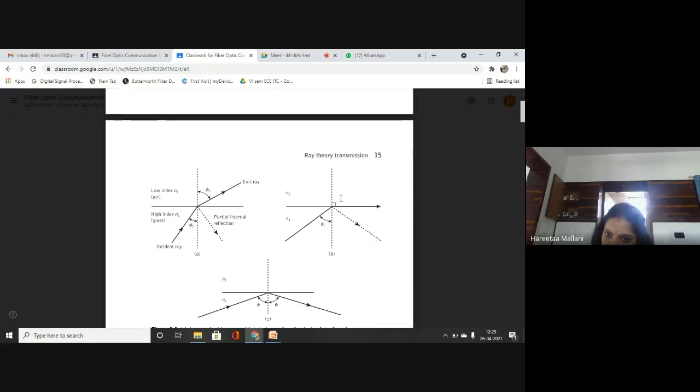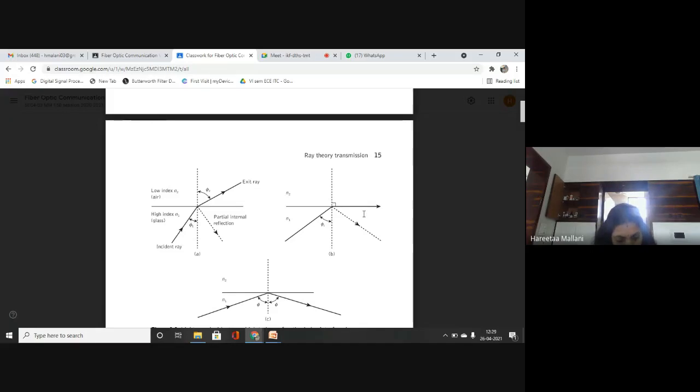Due to this, the angle is 90 degree. You can see in the diagram a 90 degree angle is shown. So this is my refracted ray. Due to this ray, there is some amount of partial internal reflection which is taking place within the same medium, that is N1. Clear, students? Getting my point?